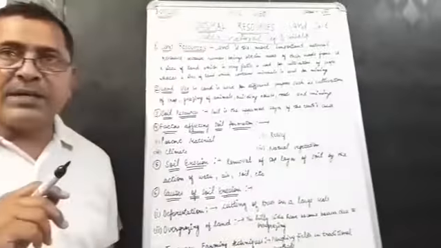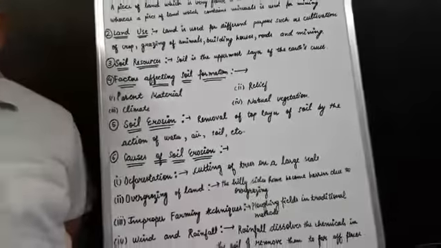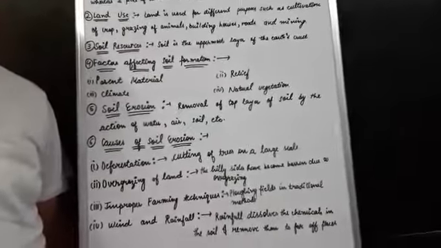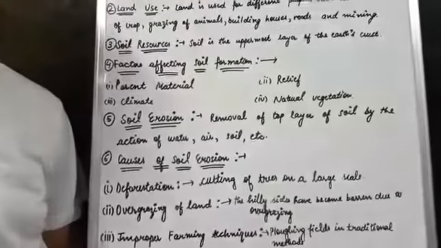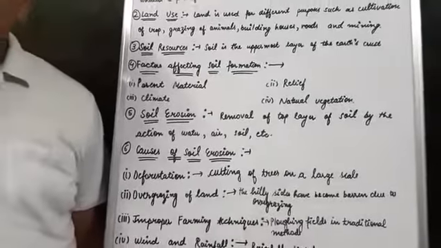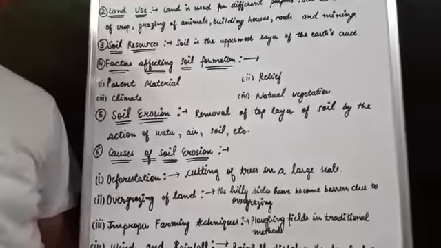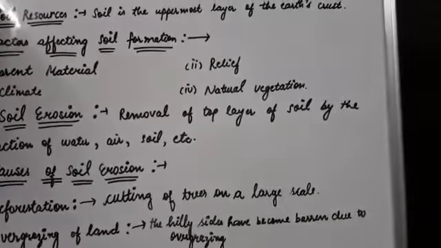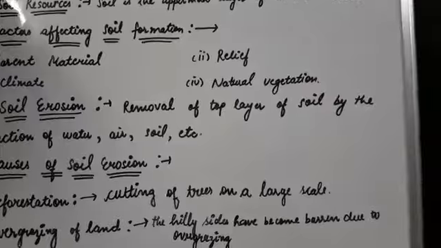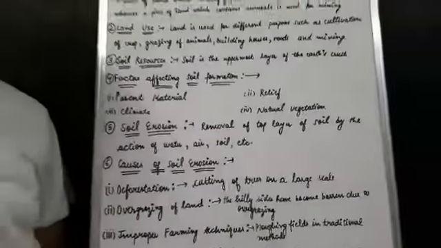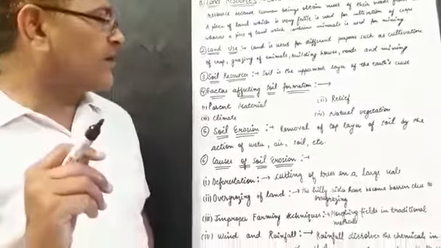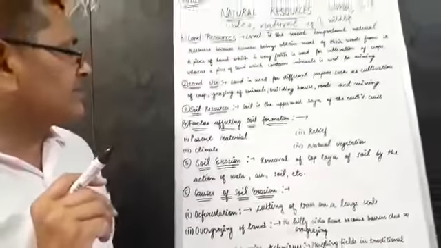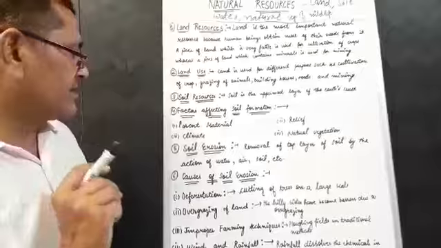First, parent material: formation of soil depends upon bedrock. Second, relief and climate are also factors affecting soil formation. Third, soil formation also depends upon natural vegetation. It means the areas where vegetation and bushes are found also affect soil formation.